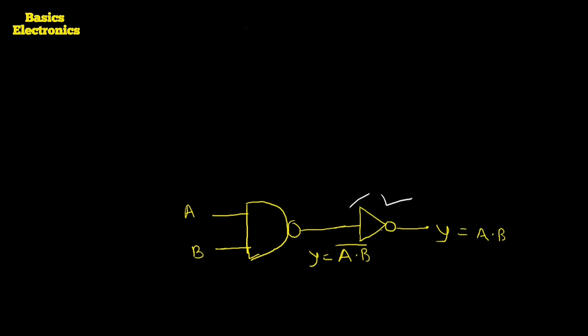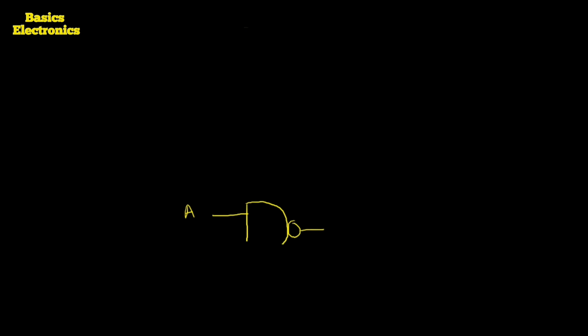Now we have to see the third one, which is the OR gate. For the construction of the OR gate, once again we have to see the equation of the OR gate, as well as the equation of the NAND gate. So we are going to construct the OR gate by using the NAND gate only.